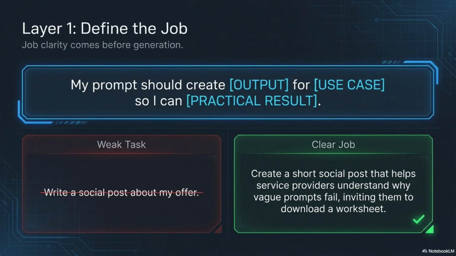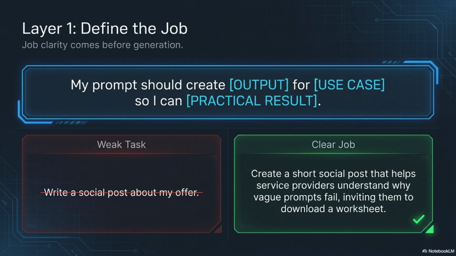Layer 1 is define the job. Job clarity comes before generation. Before you ask AI to write, summarize, design, rewrite, or plan anything, define what the output is supposed to do. Use this formula. My prompt should create blank output for blank use case so I can blank practical result. That one sentence gives AI a much stronger direction.